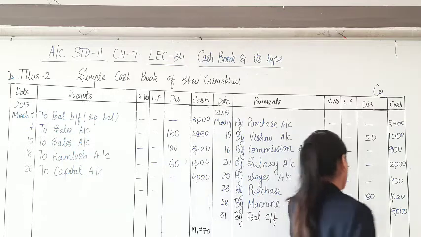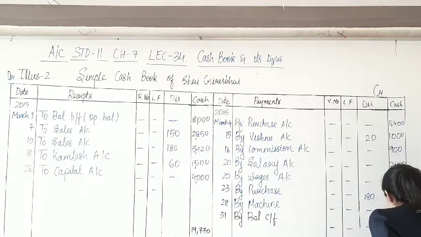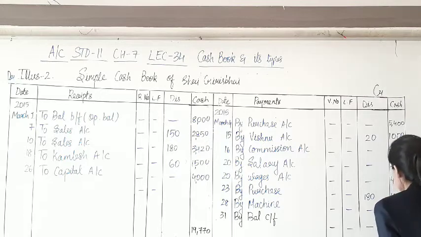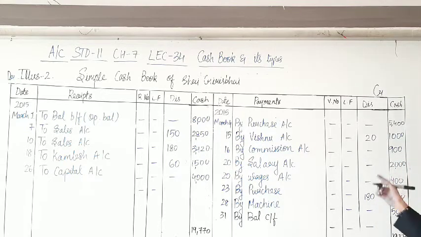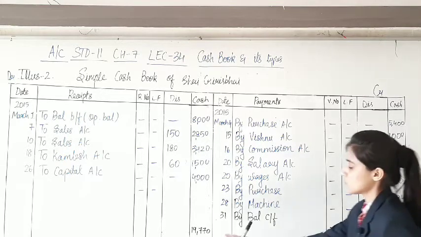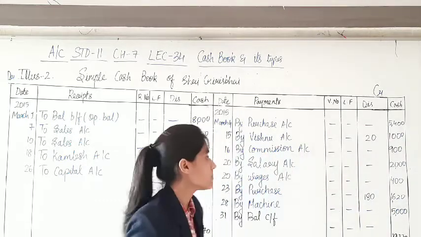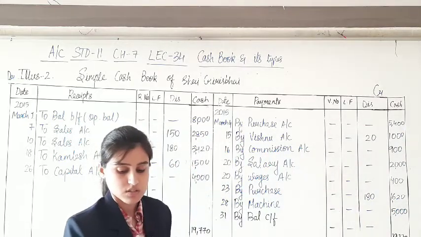Same we are going to write down this side. Now as you know the pattern, you are going to deduct this amount from this total. Let us do that quickly. 19,770 is the total that we have obtained.